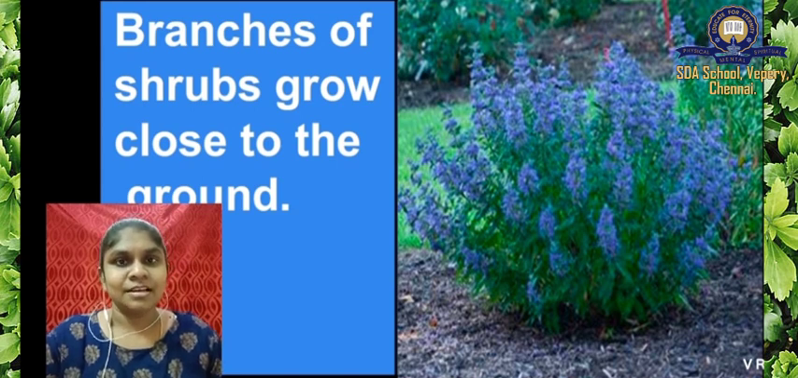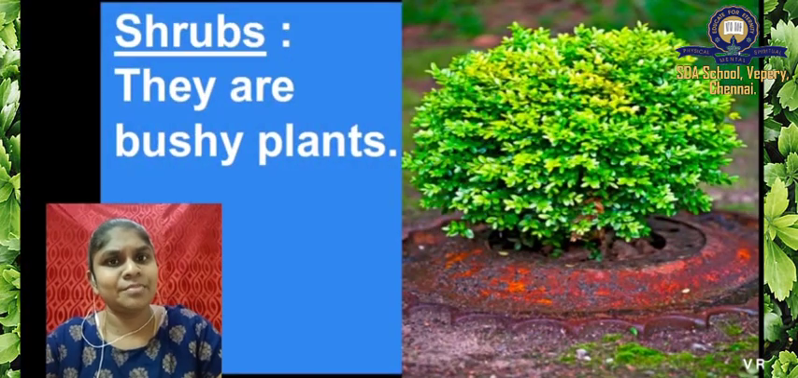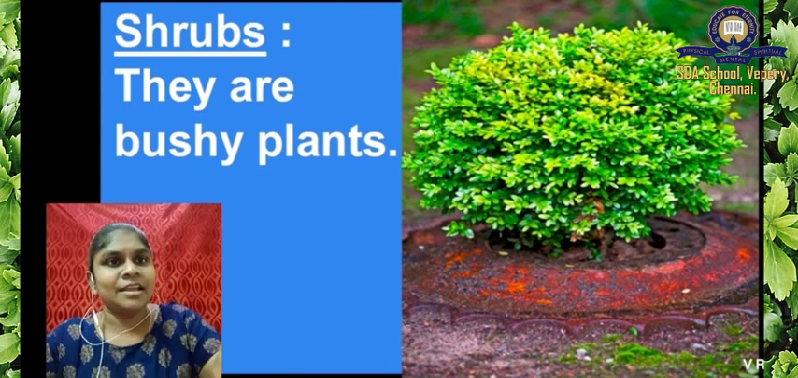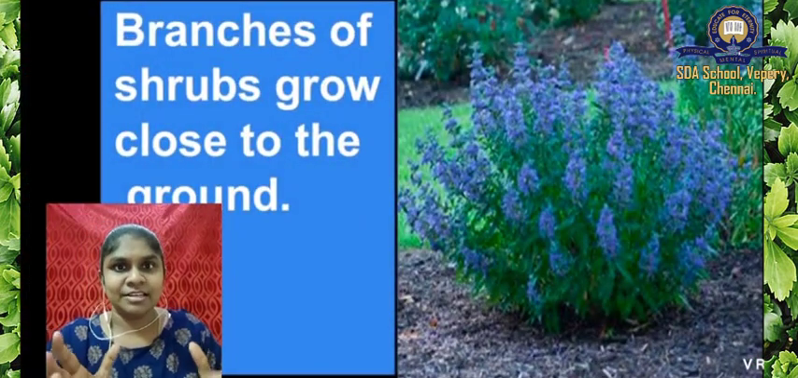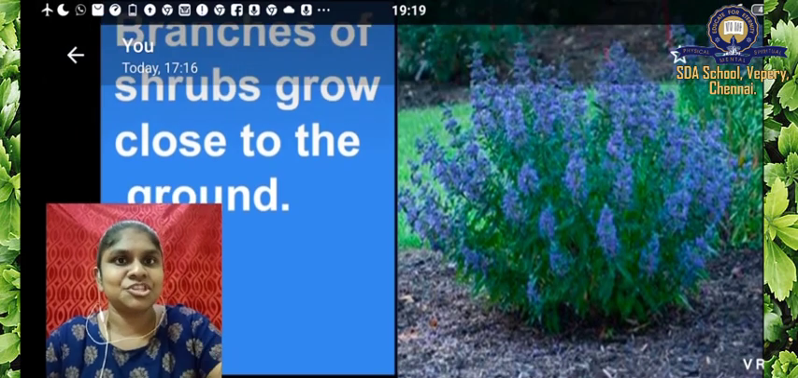Is it tall? No, it is a very small plant, and the branches are very close to the ground. It has many branches. Have you seen this picture? And this picture also, it has so many branches, but all those branches are very close to the ground, and that is why it looks so bushy. Yes, branches are very close to the ground in shrubs.